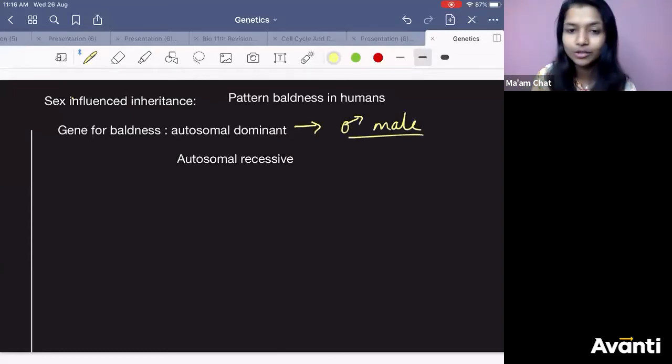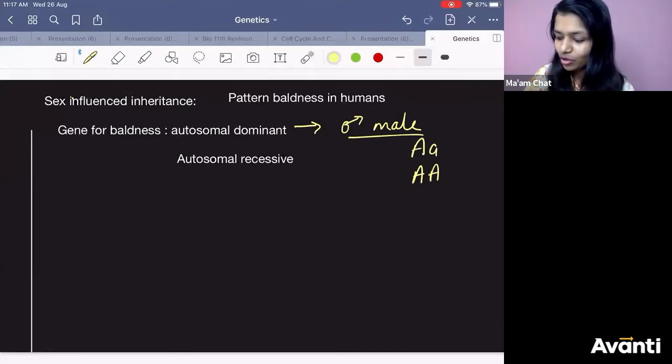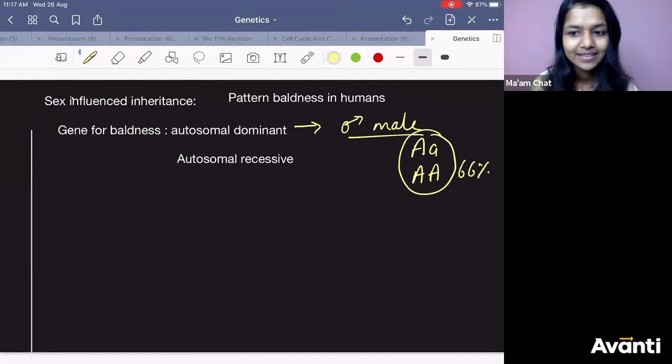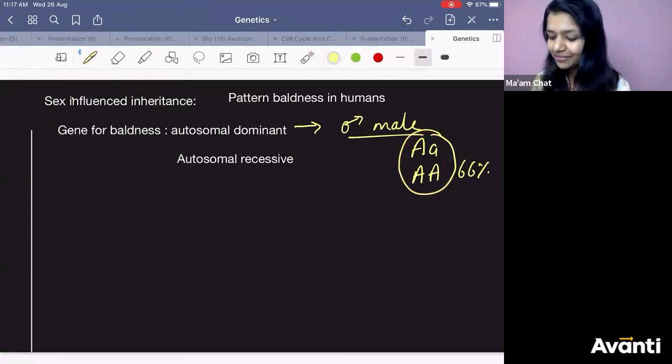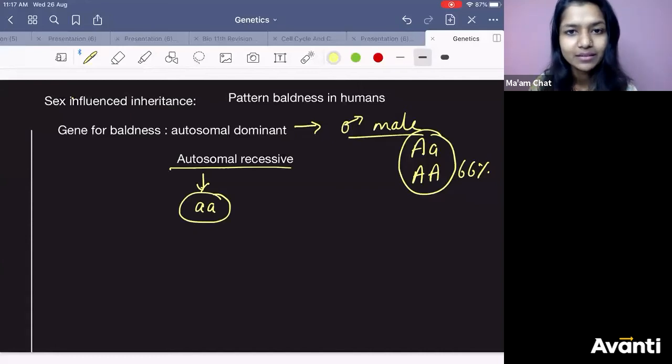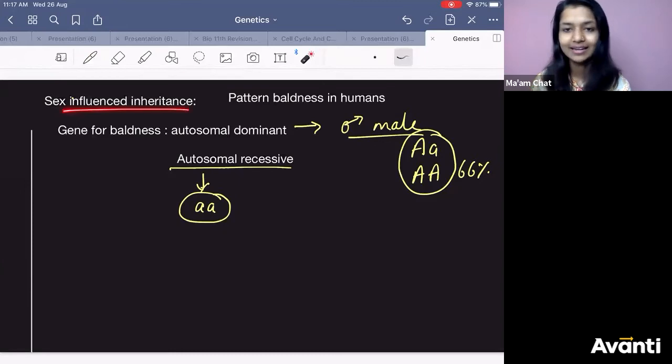In male, it is autosomal dominant. The moment I say dominant, what does it mean? They will have the condition. Let's say in both the conditions, there is a 66% chance, right? In both these conditions, the male will be bald. But in female, it is autosomal recessive, which means only when the condition is this, the female will be bald. Got it? So this is sex influenced inheritance.